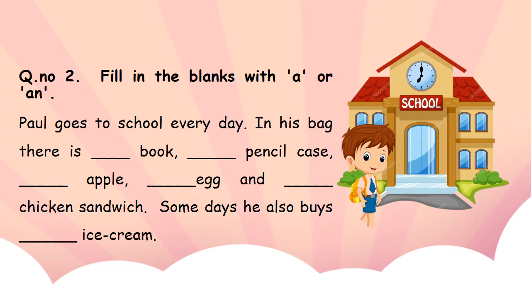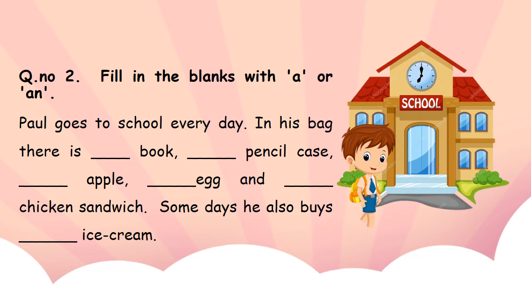Question number 2 of worksheet number 11 is fill in the blanks with a or an. My dear children, as you can see in the picture that a boy is standing in front of the school. Here are few lines written about this boy. Let us read this paragraph together and then you are going to fill in the correct articles.